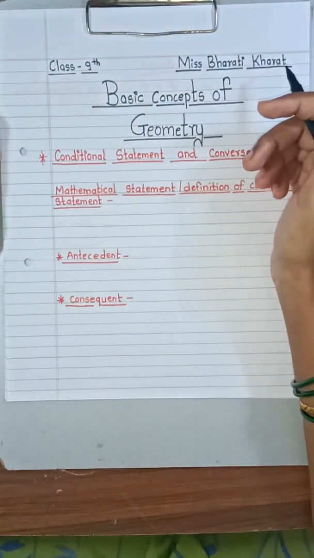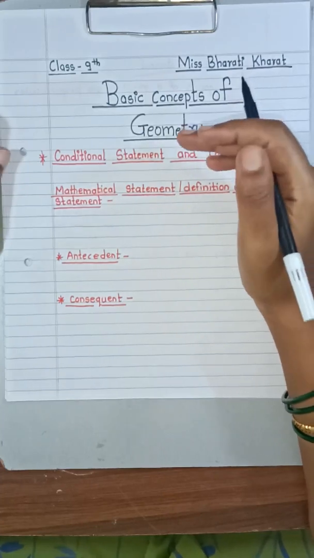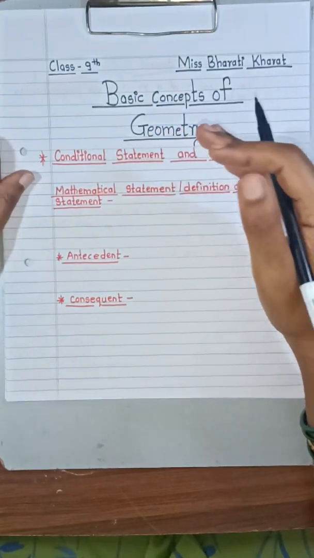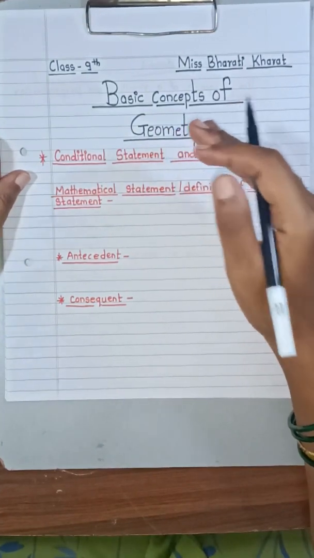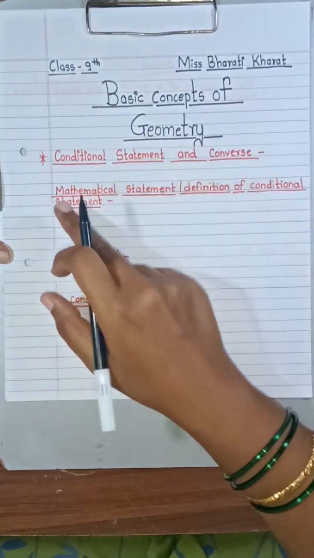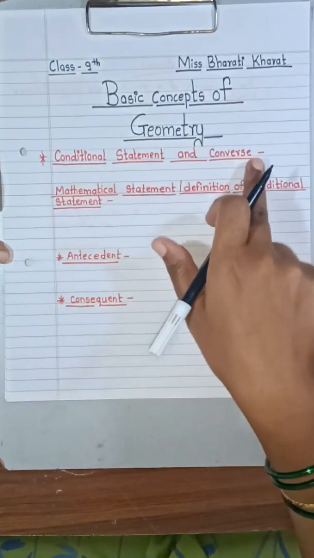Today we are going to study basic concepts of geometry. In that, we are going to study all the basic information to solve practice set 1.3 and also study practice set 1.3. Okay, now let us move on towards our first point, that is conditional statements and converse.